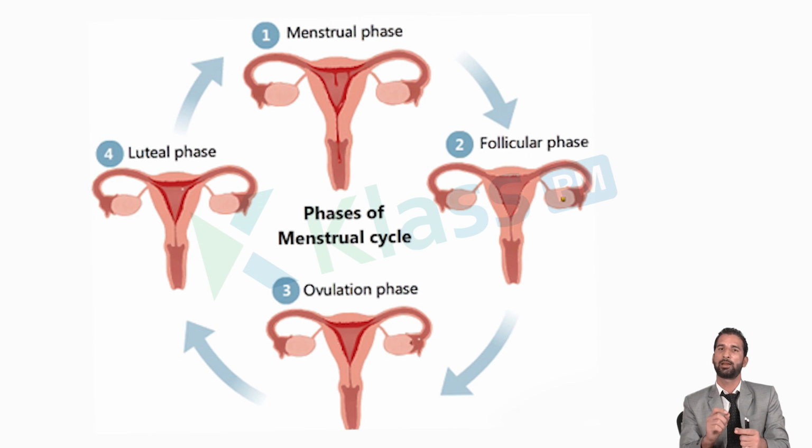But through this connection, electrolytes and nutrients are passed from the blood of the mother into the blood of the fetus for further development. Apart from the placenta, there are other extra-embryonic membranes which are responsible for the protection and further development of the fetus. We will discuss it in the next video. Thank you.